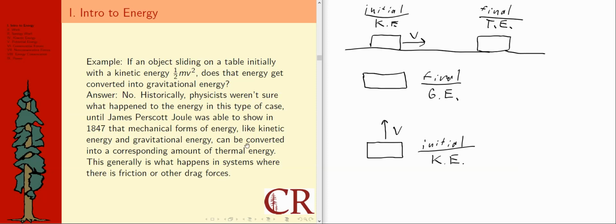He did some really delicate experiments, difficult to do in his time, that quantitatively showed that the temperature change associated with a particular amount of thermal energy produced because of some loss of mechanical energy was predictable and made sense. That's what convinced other physicists that energy isn't just magically disappearing in a situation like this, it's simply turning into a different type.